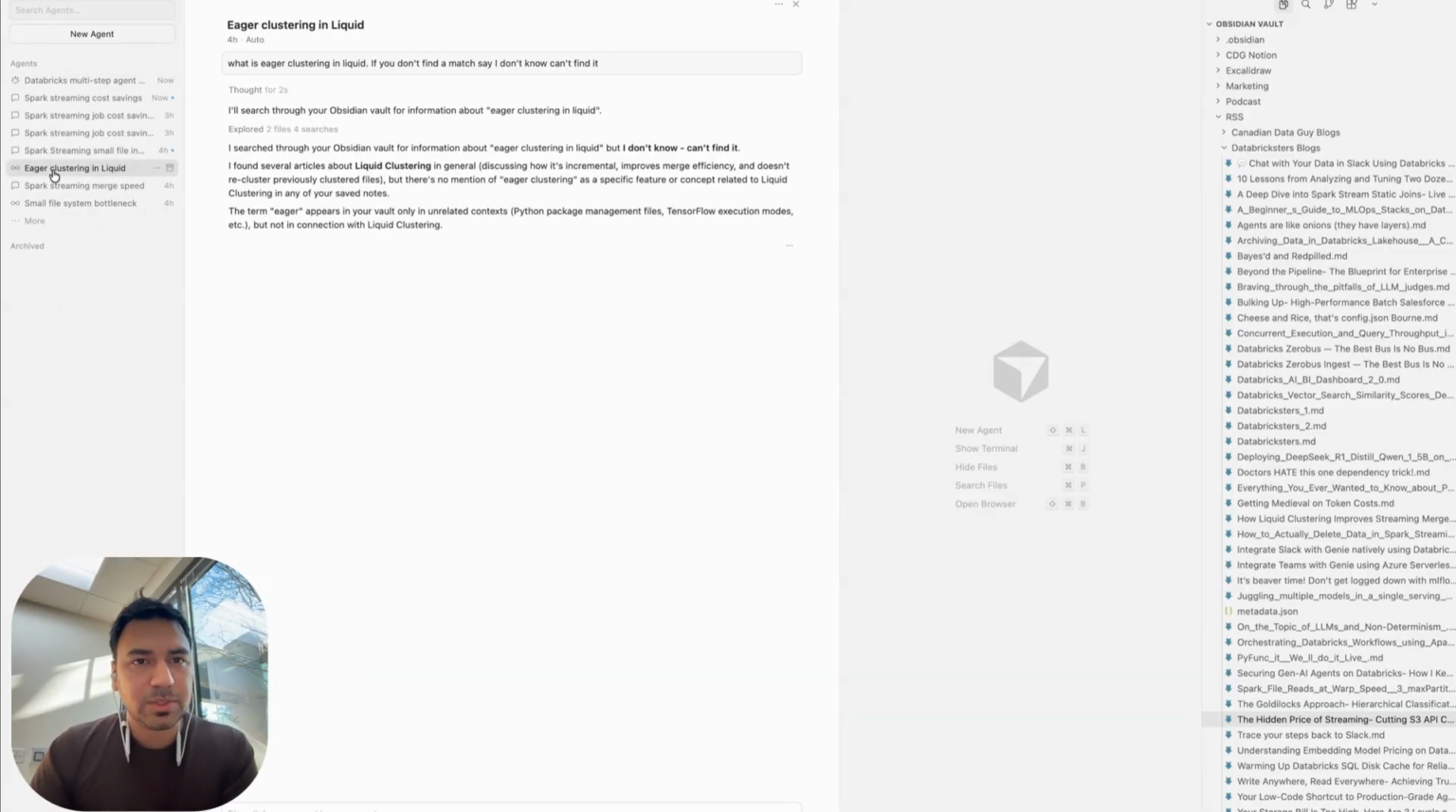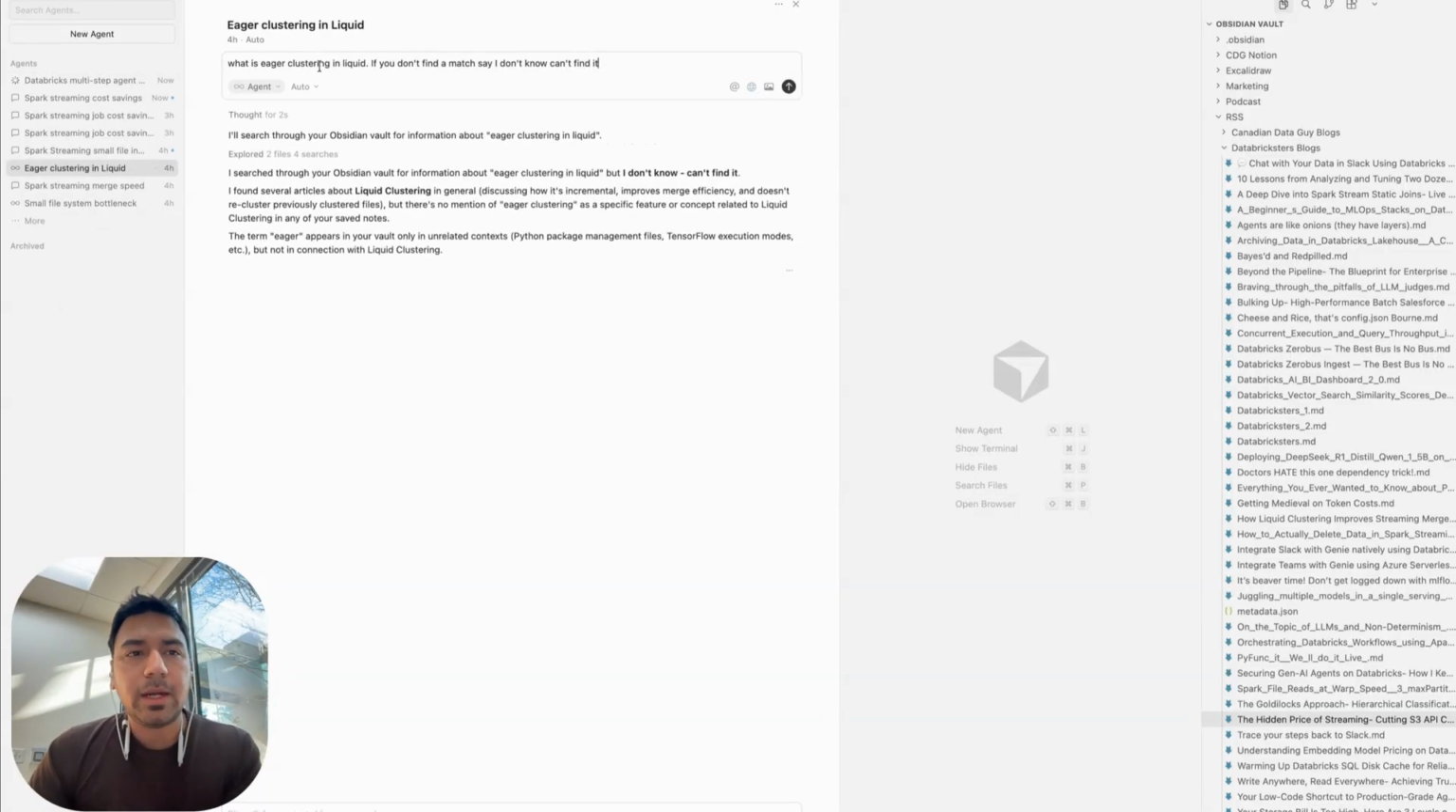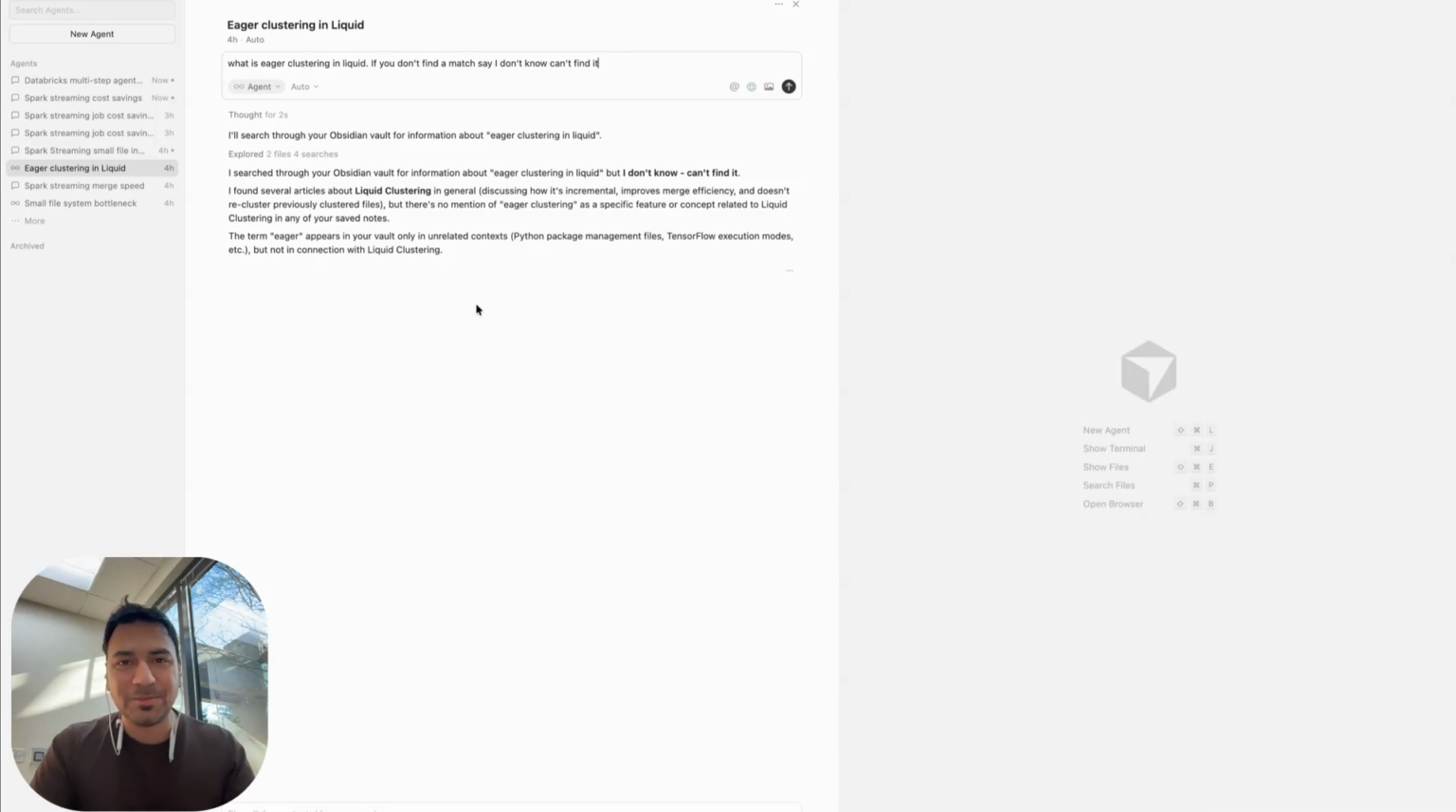Then also you can do something like this. I know I had not written about this topic, right? So I asked it a question. Hey, what is eager clustering in liquid? If you don't find a match, say, I don't know, I cannot find it. Because models always want to say yes, right? So this is to solve their yes problem, which is if you don't know, say, I don't know, right? So this line itself is very important as it will give you a different result.